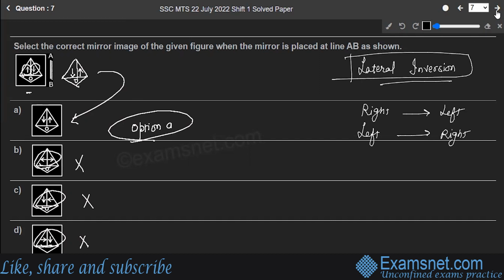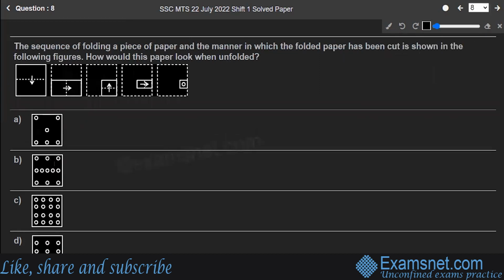Hope you are clear. Next is question number 8. The sequence of folding a piece of paper and the manner in which the folded paper has been cut is shown. So this paper is first folded in half, then in a quarter, and then again folded. So it is given 4 folds first, and then this shape is cut out. You have to find out how this will look when unfolded.